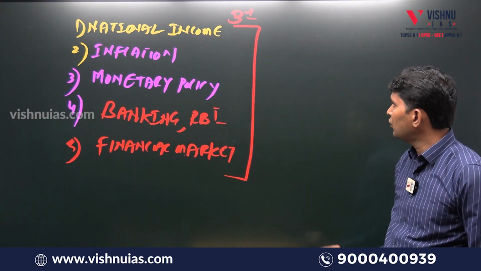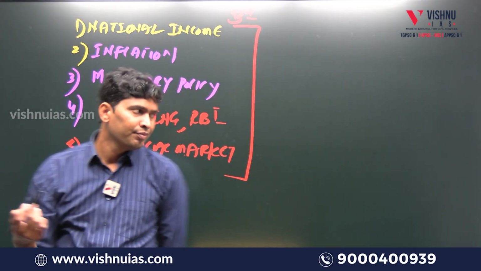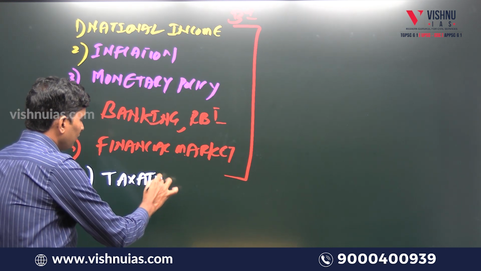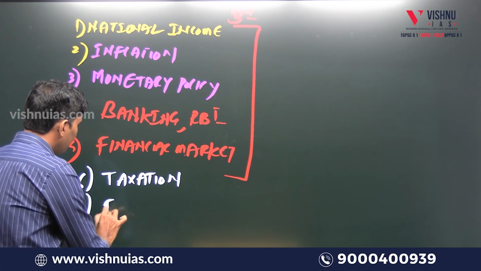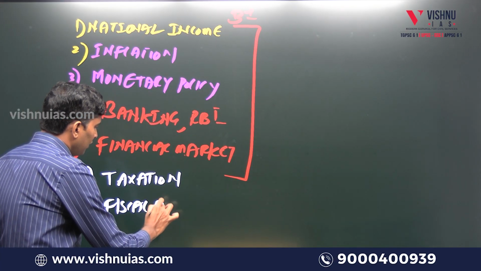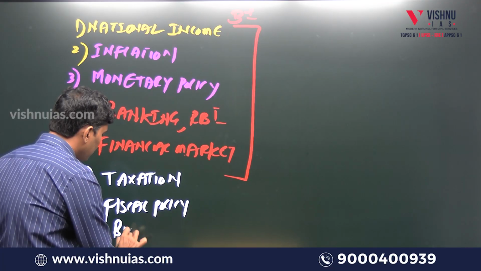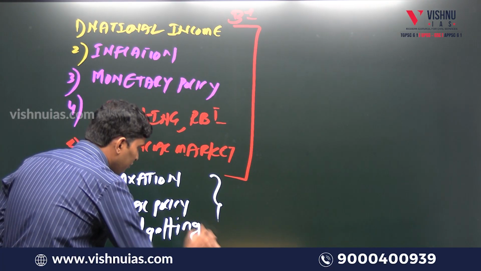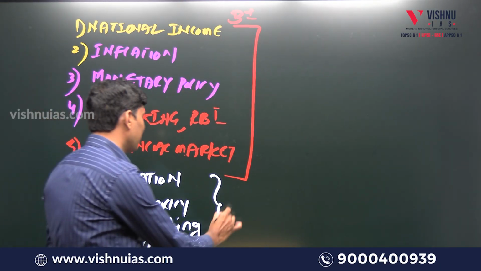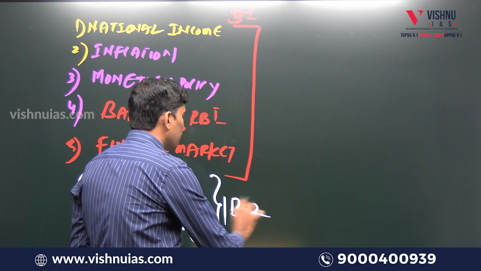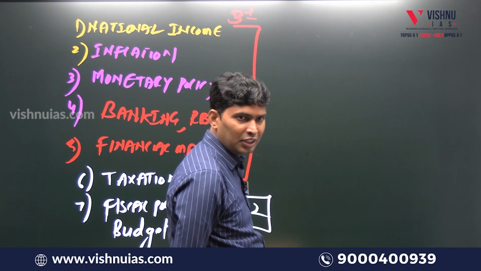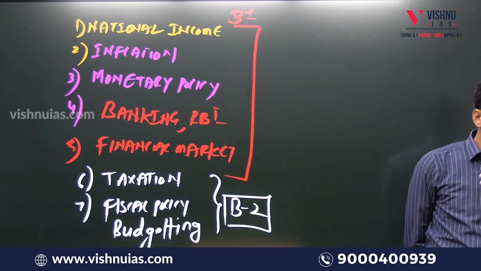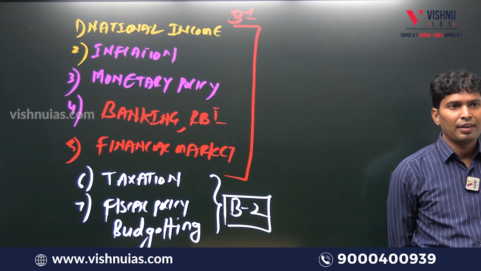The second block, which we broadly identify, is taxation, fiscal policy and budgeting. Here, Finance Commission, Special Category Status, 14th Finance Commission, 15th Finance Commission, 16th Finance Commission right now. Many questions came from capital account and revenue account in this year's prelims also. This we call block 2. Again, important for prelims and important for mains.